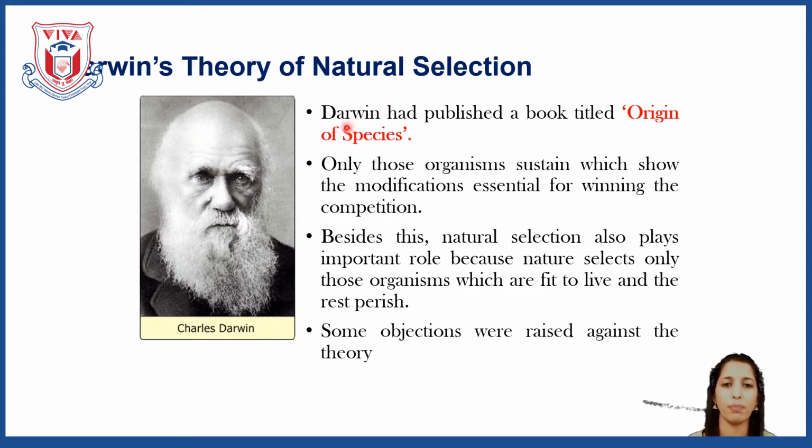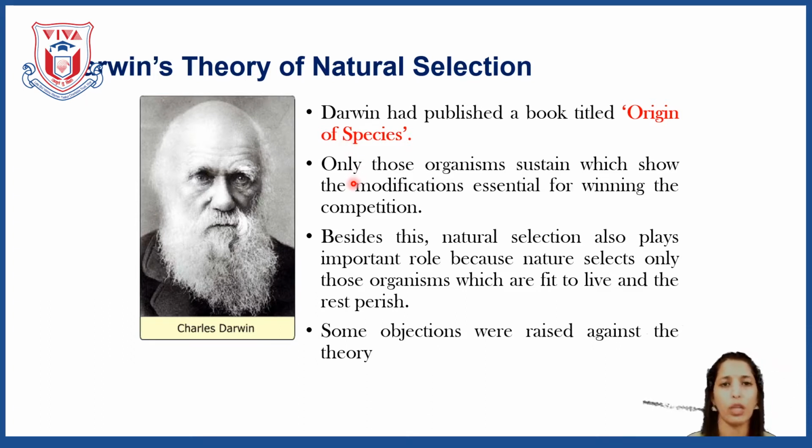Now Darwin had published a book titled Origin of Species. He had traveled the world. On his world tour, he had studied many species, many plants, many animals, and then he published his book, that is Origin of Species. He keenly, thoroughly studied all these living organisms, and then he put forward some views